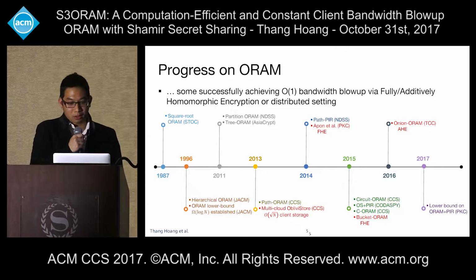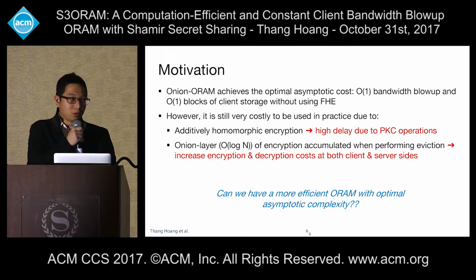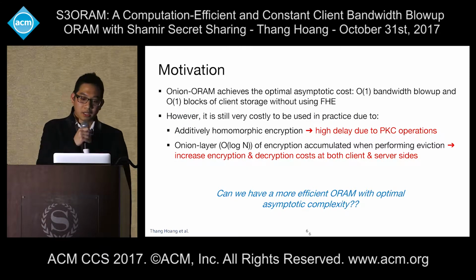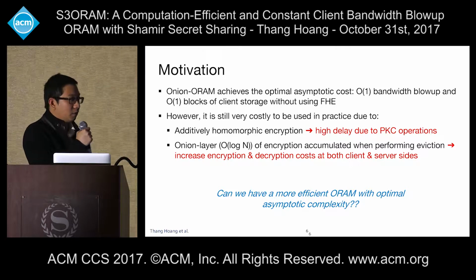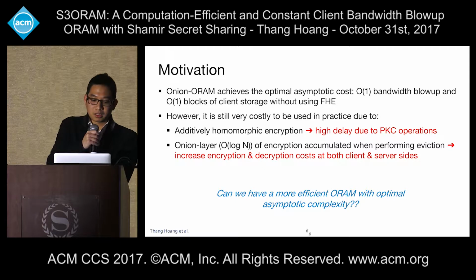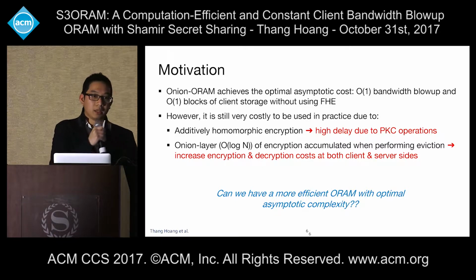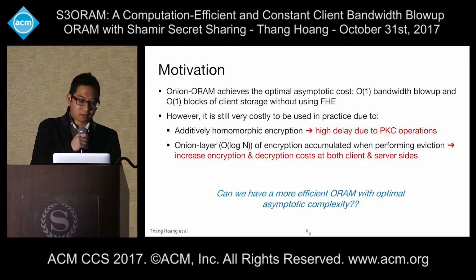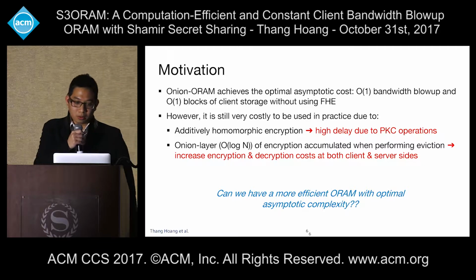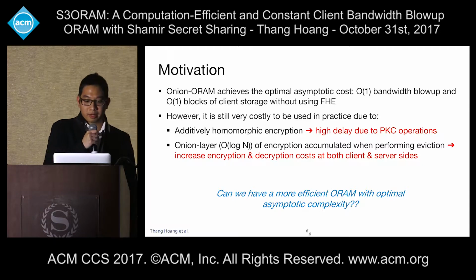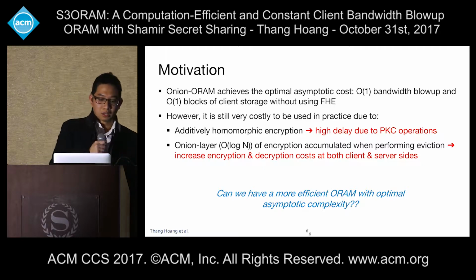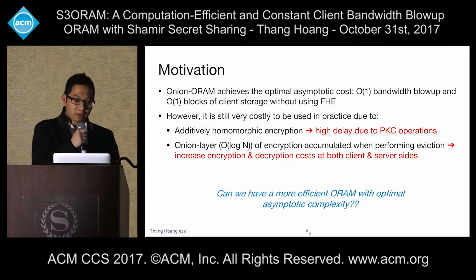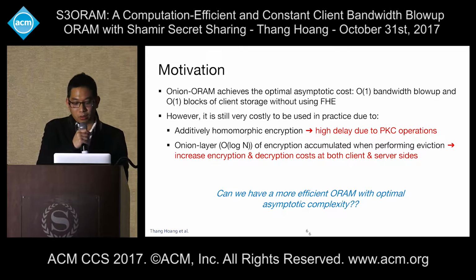From our observation, Onion ORAM is the most optimal one in terms of asymptotic cost. It achieves O(1) bandwidth blowup and O(1) client storage without using costly fully homomorphic encryption. However, it is still very costly to use in practice because it relies on additively homomorphic encryption, which incurs a high delay due to public key cryptography operations. Another disadvantage of Onion ORAM is that it accumulates onion layers of encryption when we perform eviction. This results in increased encryption and decryption costs at both the client and server side.